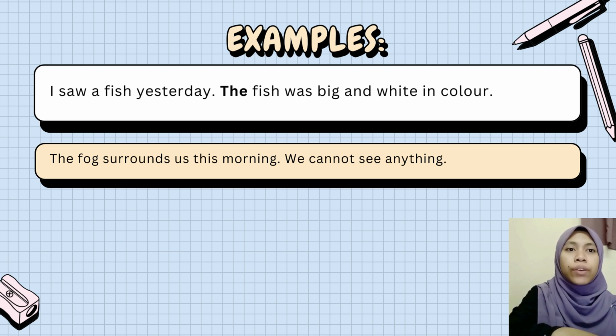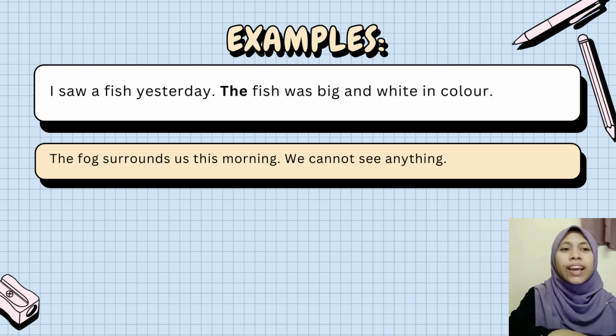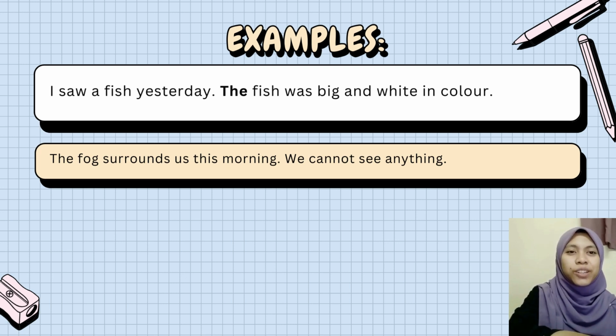Example, I saw a fish yesterday. The fish was big and white in color. So for this sentence, what can you see? The fish, correct? And fish is a countable noun and it's a singular noun. So why do we use "the fish" instead of "a fish"? Because in the first sentence, "a fish" refers to something that is unspecified, while the second sentence refers to something that we already know, correct? And the word fish has been introduced in the first sentence. Okay, good job everyone.